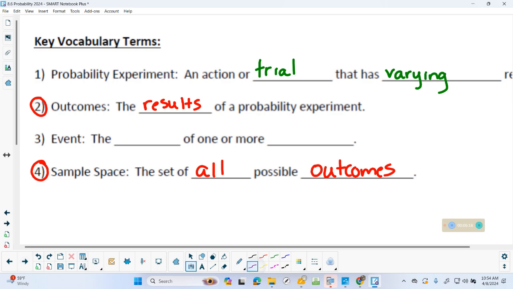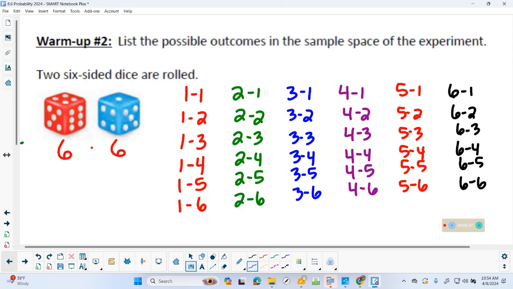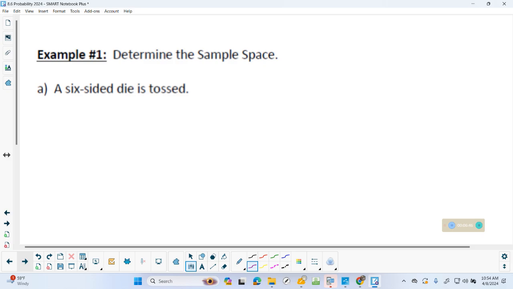All right, event, the collection of one or more events. So you roll a die and, I don't know, you toss a coin. You write them all out, all the different possibilities. It all boils down to the same thing. You're writing out, like we just did, all of the possibilities. If it asks you for sample space, I should have braces and a set around it, but I just care that we have them all, because that's what we're going to need today.